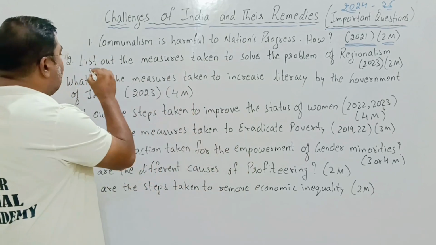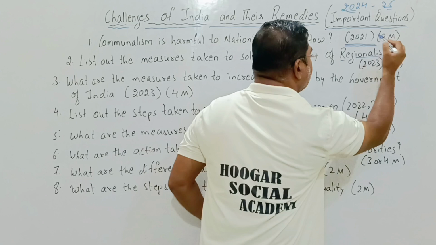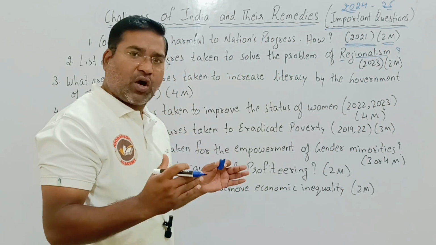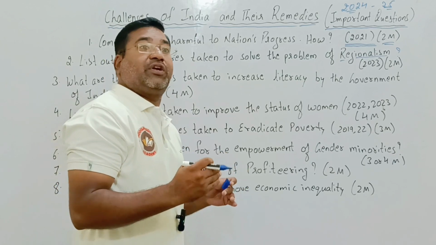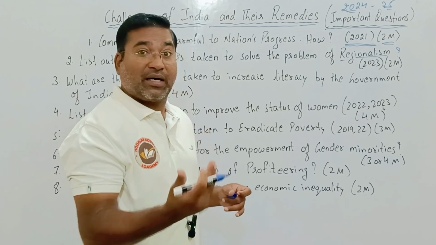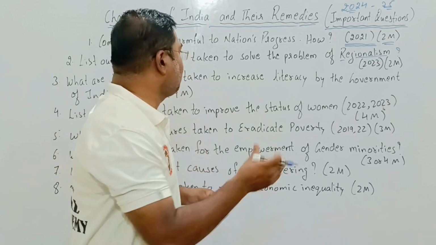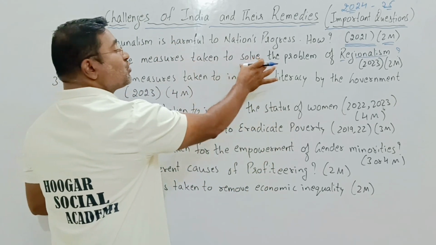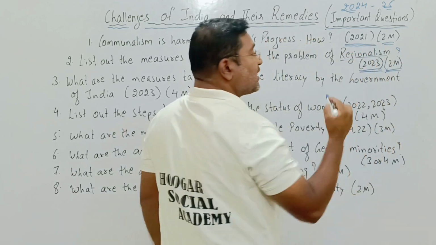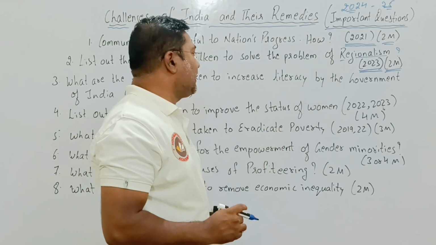The very next question is, list out the measures taken to solve the problem of regionalism. Now it is the problem of regionalism, which talks about the territory. If we talk about Karnataka, the D.M. Nanjundappa team, what they have done, Hyderabad Karnataka, right? Regarding that, what has been done has been mentioned. So what steps have been taken to solve the problem of regionalism? It was asked in the year 2023, for how many marks again? For 2 marks, 2023, right? Last year it was asked.